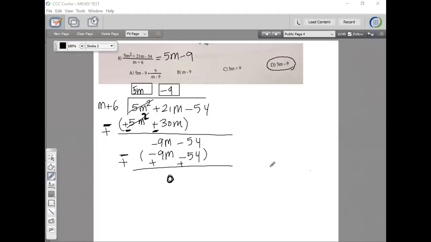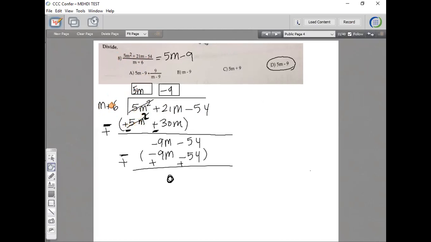So once again, when you divide by more than one term, like a binomial or trinomial, you set up a long division. You put m plus 6 here, and you write 5m squared plus 21m minus 54 here. Make sure these are in descending order. You ask yourself, what times m gives you 5m squared? That would be 5, since 5 times m times m would be 5m squared.